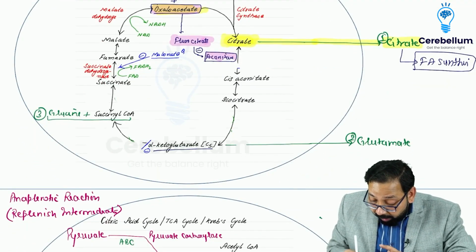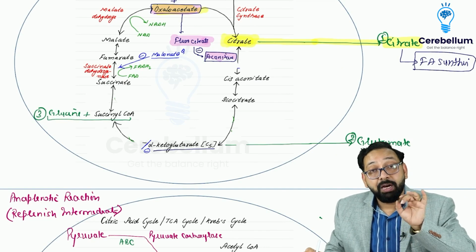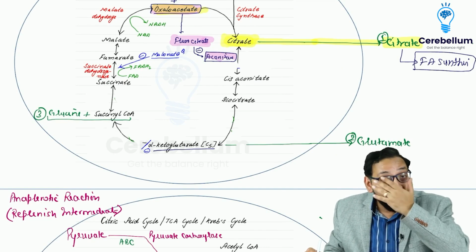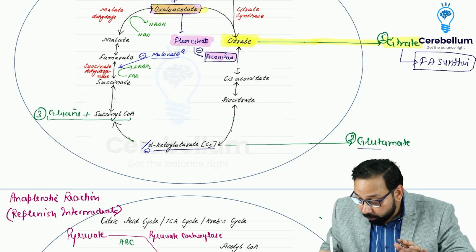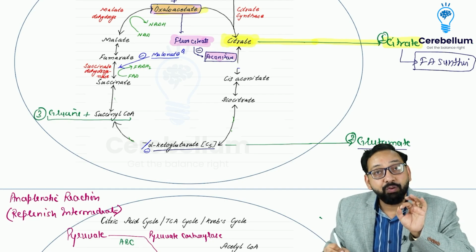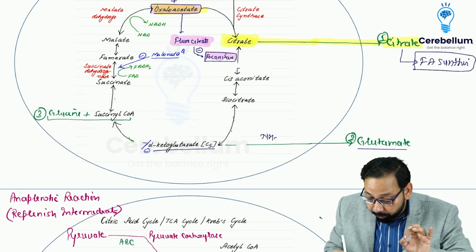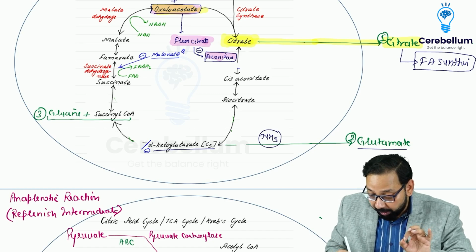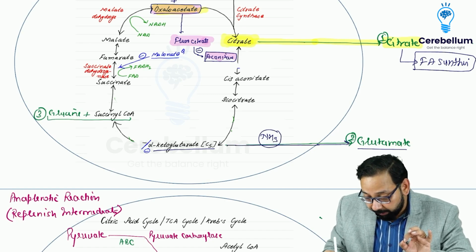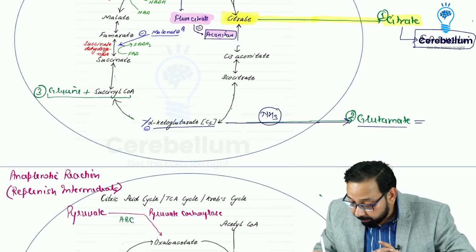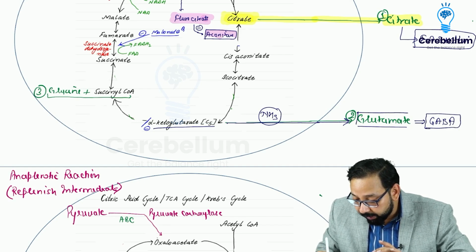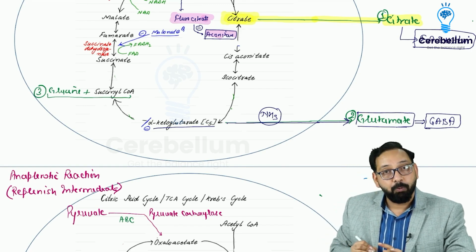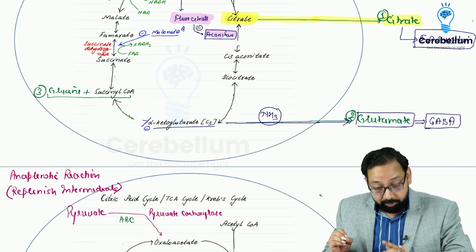Alpha ketoglutarate, glutamate, glutamine, all have 5 carbons. We found that alpha ketoglutarate and glutamate, the only difference is of amino group. If you join ammonia, this alpha ketoglutarate will be converted to glutamate. Glutamate can be converted to GABA. GABA is an inhibitory neurotransmitter. Glutamate is an excitatory neurotransmitter. You all know. So anabolic.